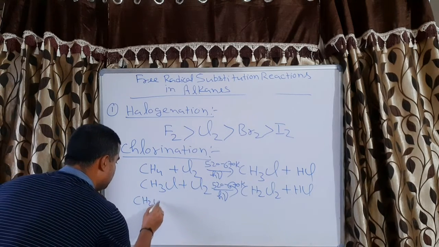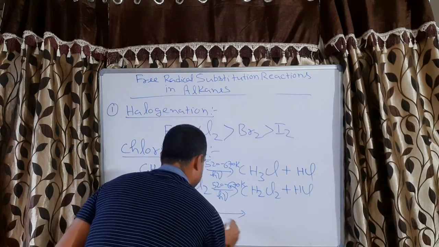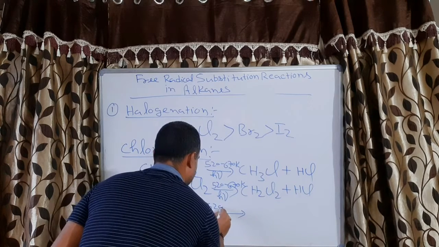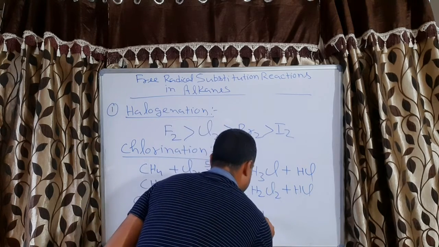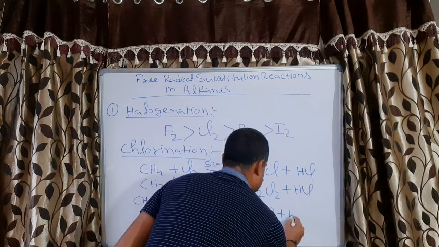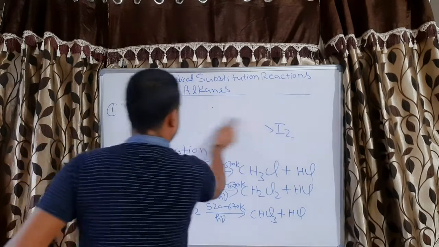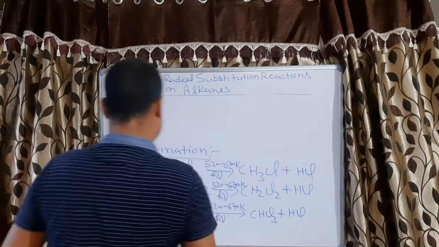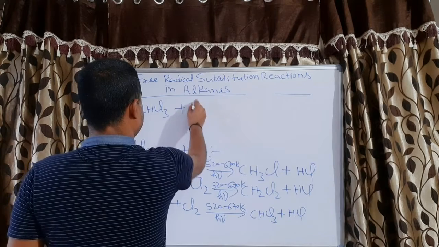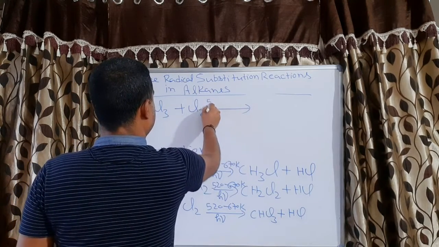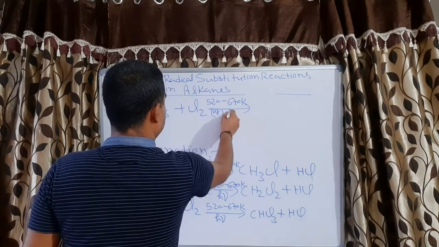This CH2Cl2 again can react with Cl2 and it can give CHCl3 plus HCl, and the last reaction is CHCl3 plus Cl2, temperature 520 to 670 Kelvin or sunlight.